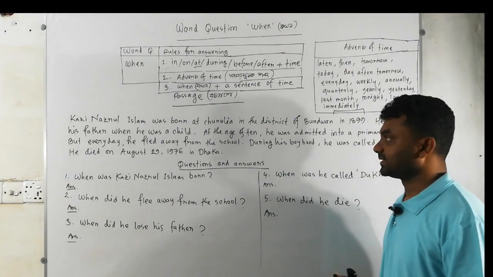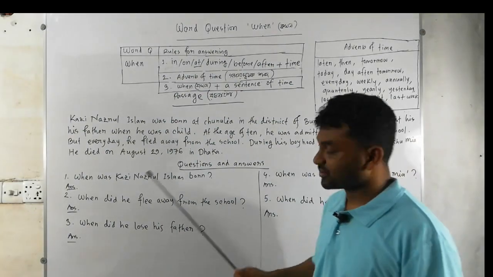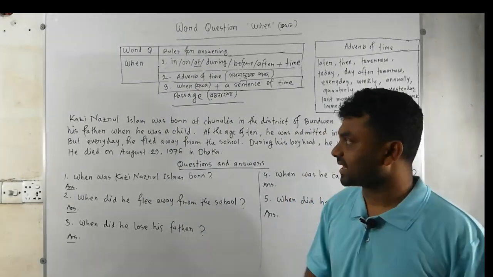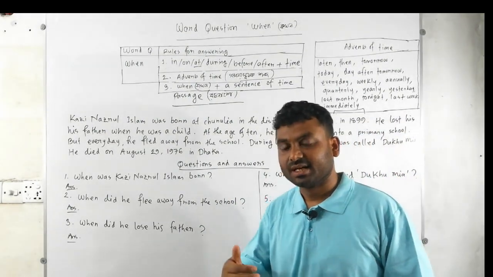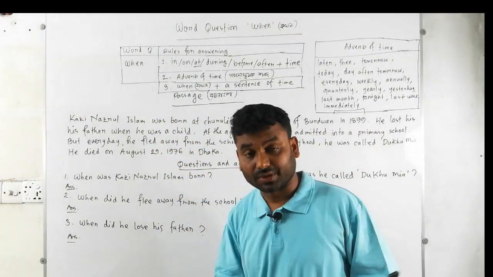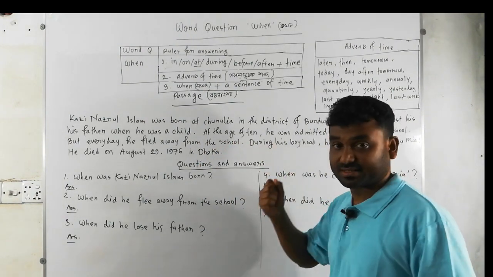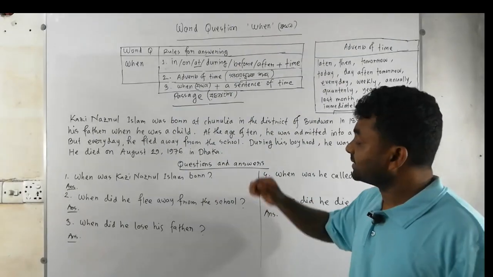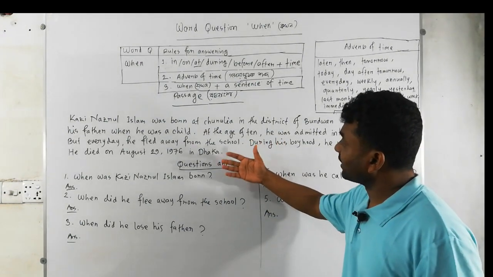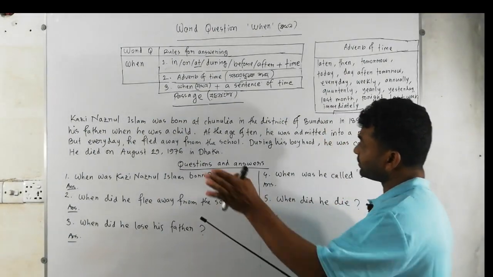So now this is the turning point. This is the passage, which was taken from a broad passage. I've taken only 5 or 6 sentences to make this topic clear. Now, how to answer the what questions with "when"? I'm reading through these sentences. You have to take a look at them and keep in mind what the meaning of the passage is and what the passage is about. I'm going to read through every sentence.